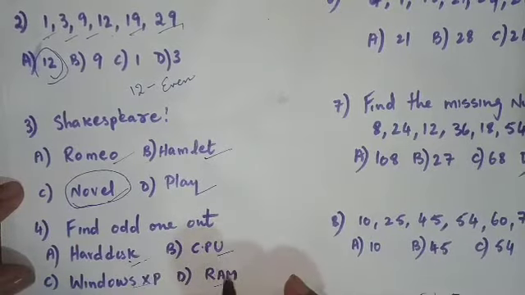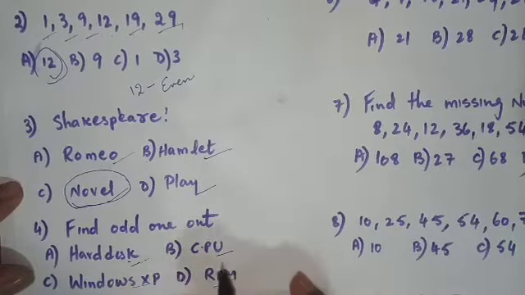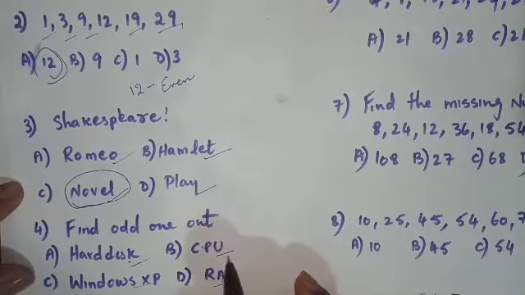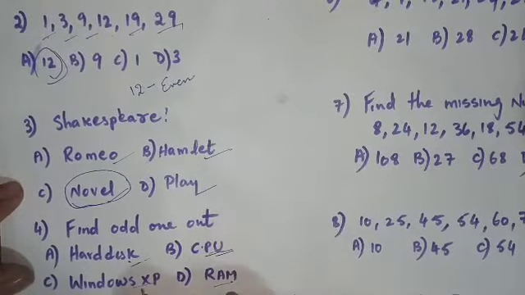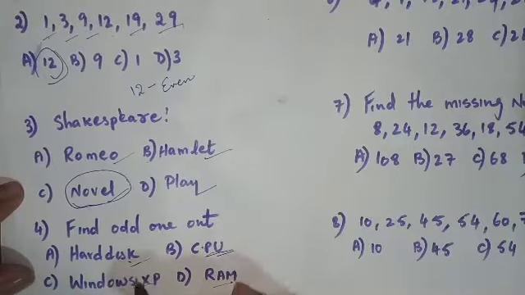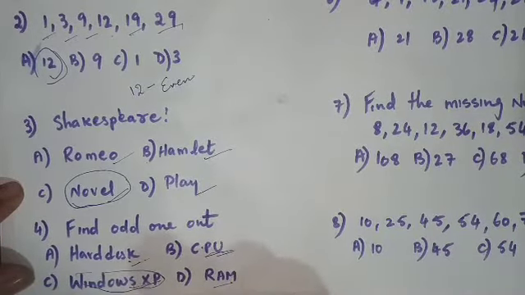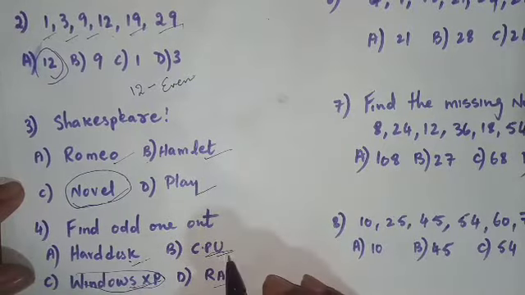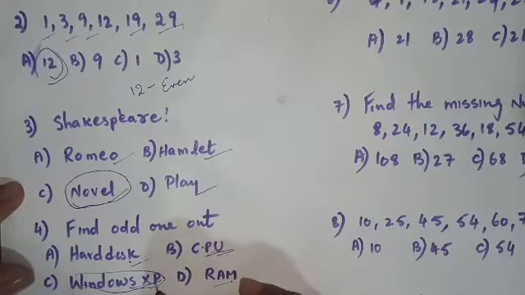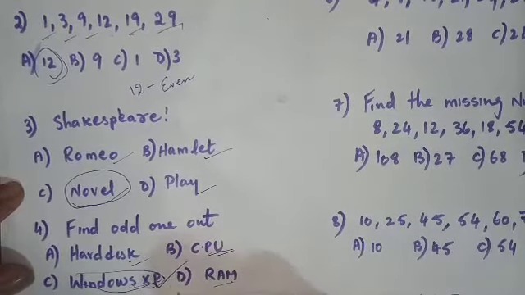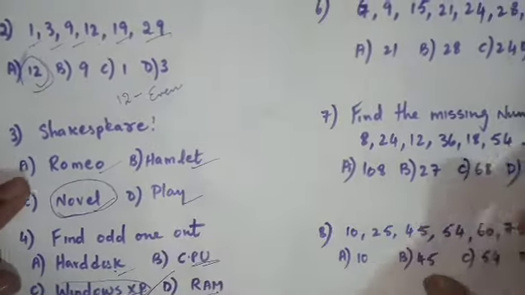From the options, it is clear that hard disk, CPU and RAM are nothing but hardware components, whereas Windows XP is the software. It is the operating system. So Windows XP is an operating system, whereas hard disk, CPU, RAM are related to hardware. Therefore, option C is the answer, that is Windows XP.